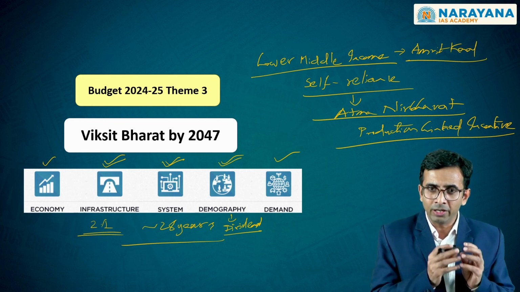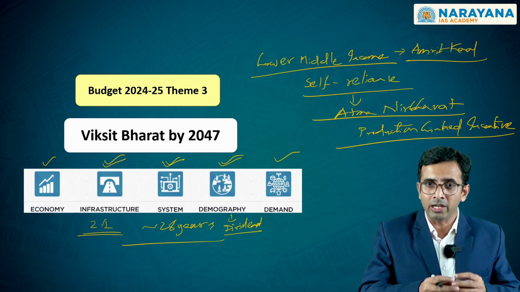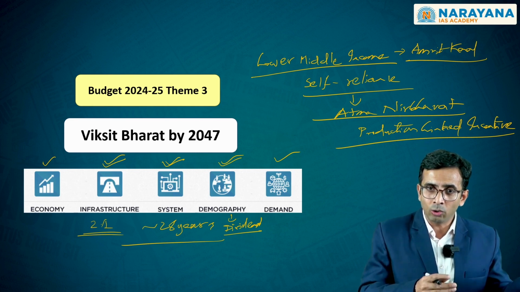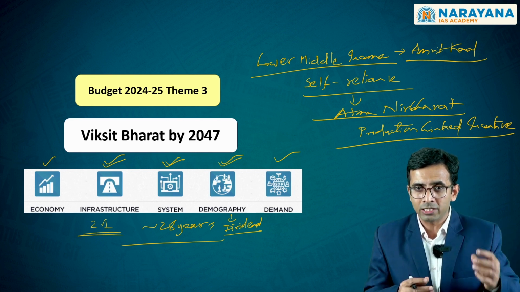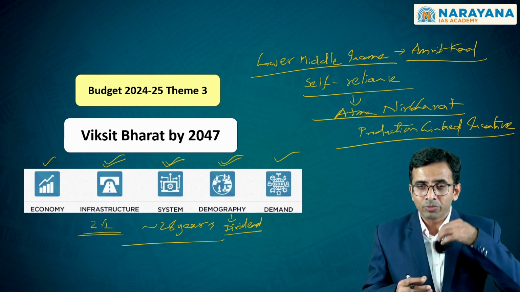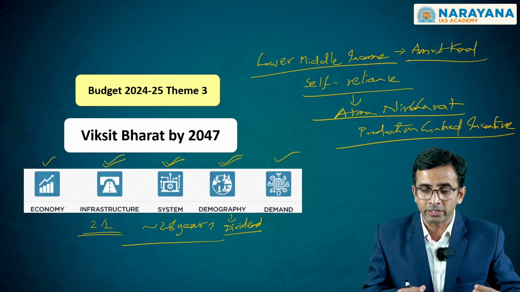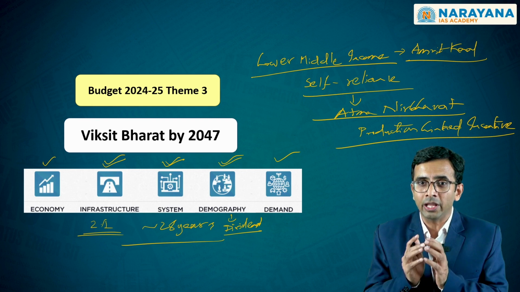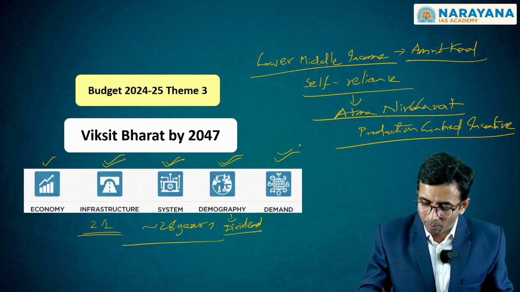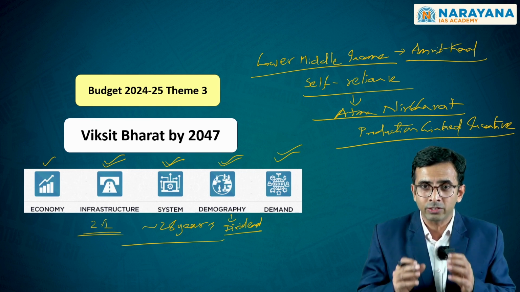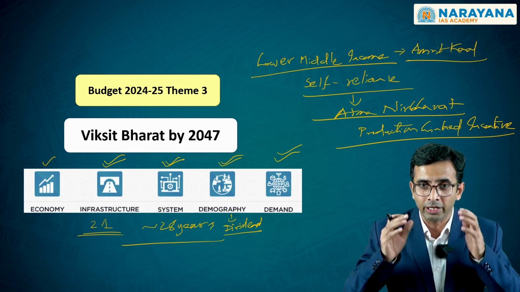This demographic dividend, when it is self-reliant, by which we mean that it is able to generate not only gainful employment by participating in the production process, but also the income levels that lead to the expenditure or consumption levels in the economy, which is what we see in the form of what is referred to as demand. So there are two fundamental planks of growth and development that India is trying to focus upon.